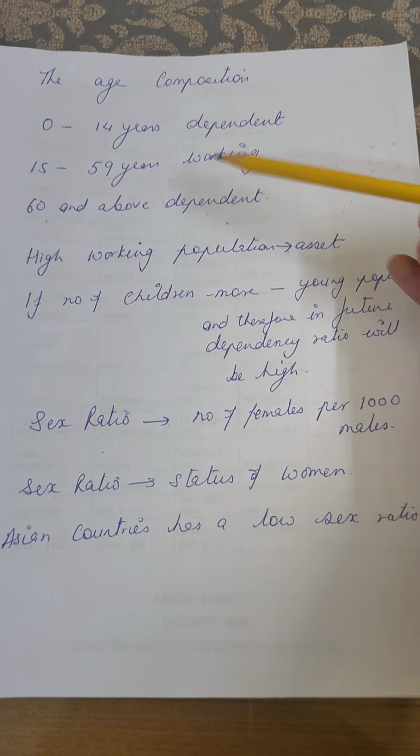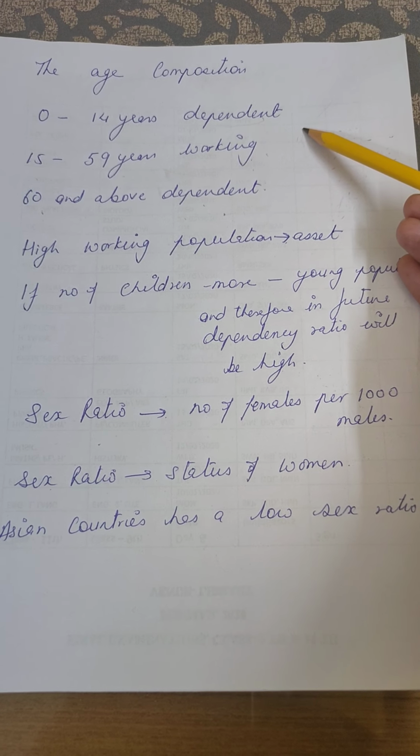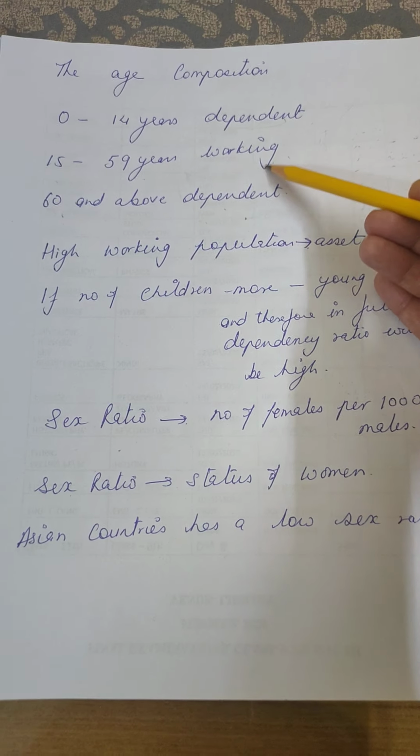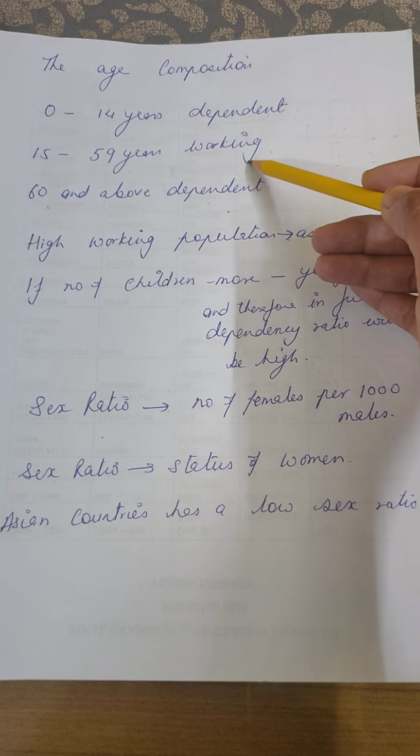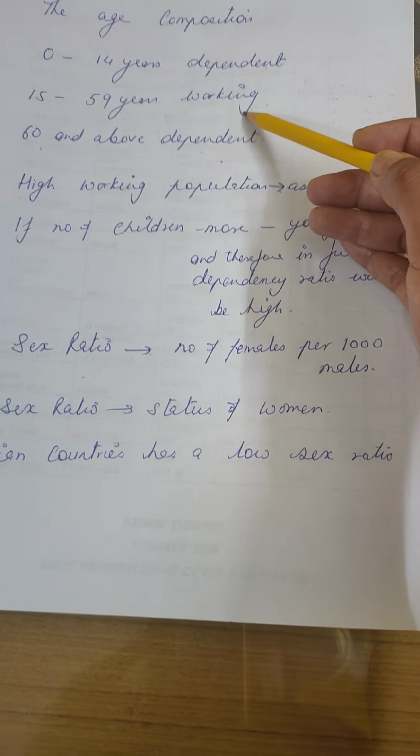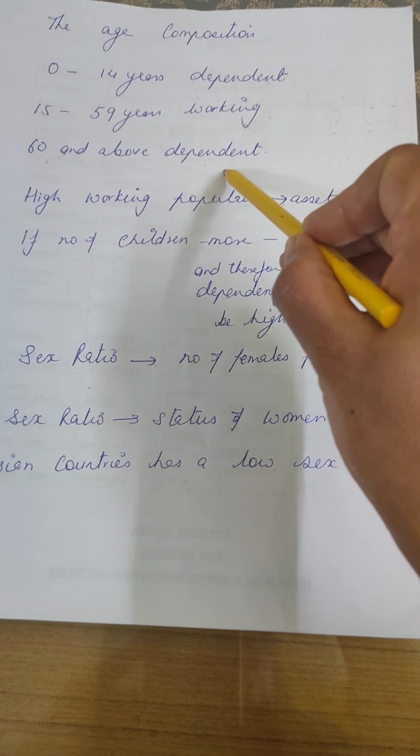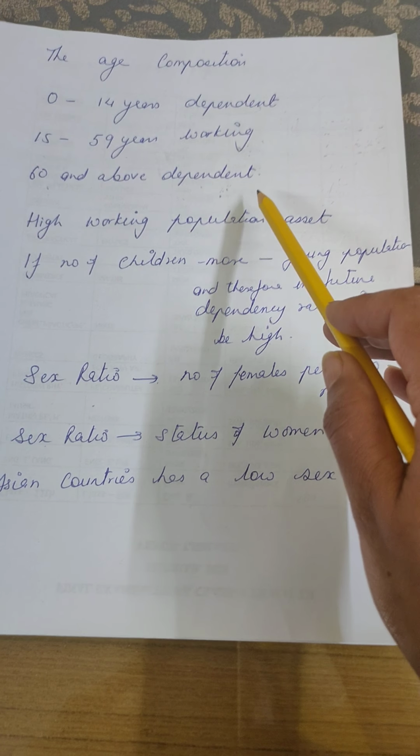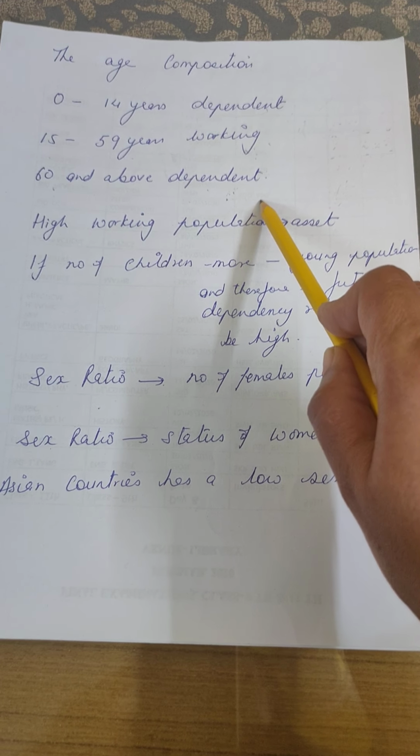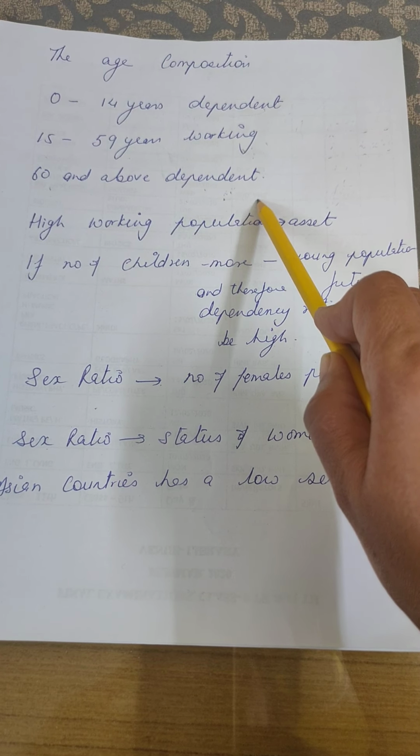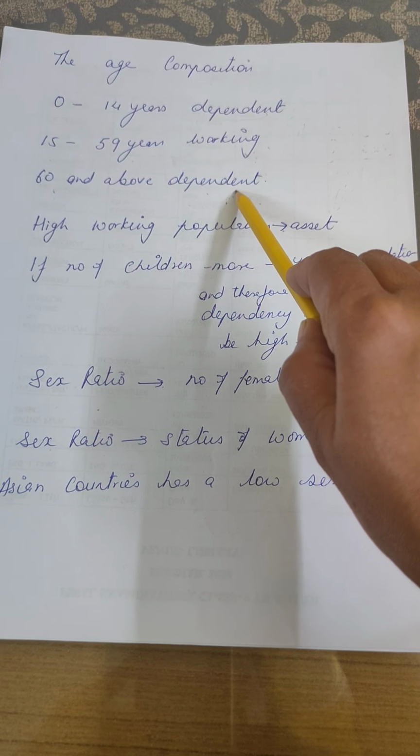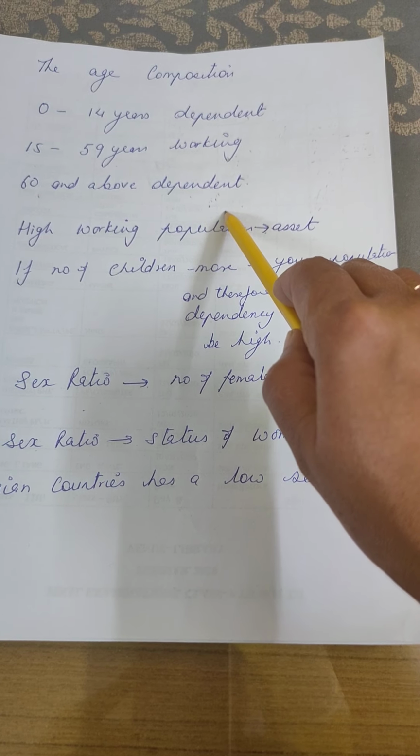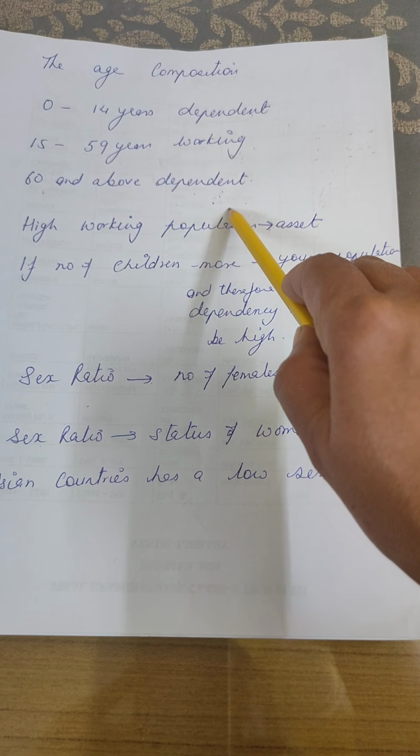So any country which has more of 0 to 14 will have a bright future, because finally they will come into the working group and start working. And any country which has more of the working group also has a bright future, because they will be working and earning for their country. But any country which has an aging population, that means 60 and above, or very recently coming into 60 and above, has a lot of liability for the future generations. Japan falls under this third category, 60 and above. It has an aging population, and therefore the liability and the responsibility of the government increases many-fold.